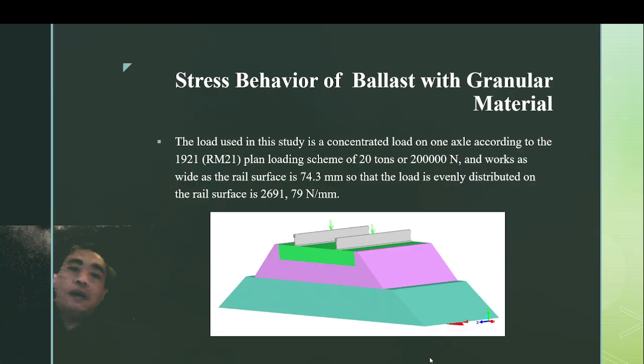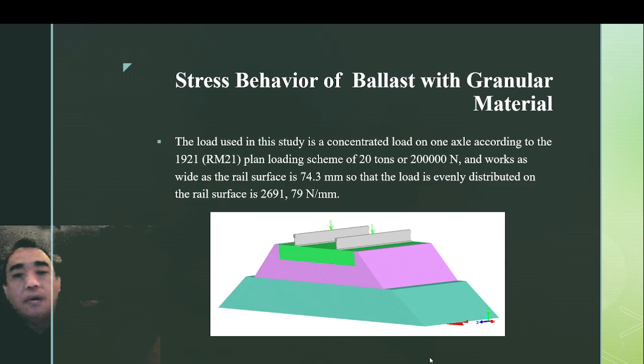This is the stress behavior of the granular case. For load, we use RM21 rail load standard plane load scheme, 20 tons. The width of the rail surface is 74.3 millimeter.